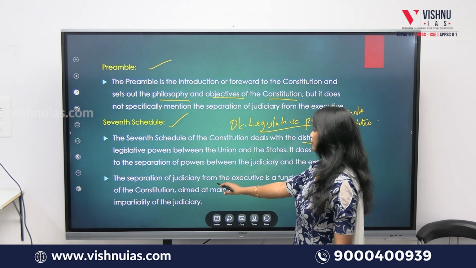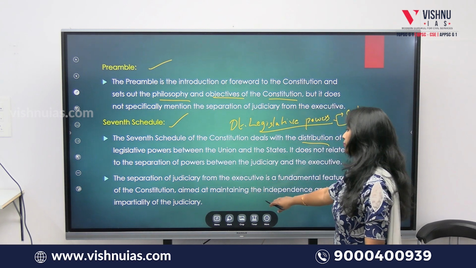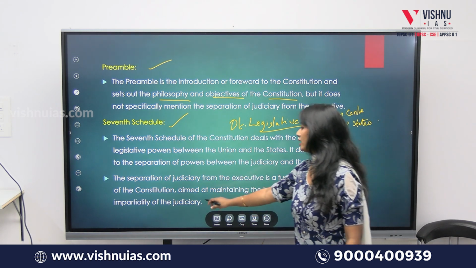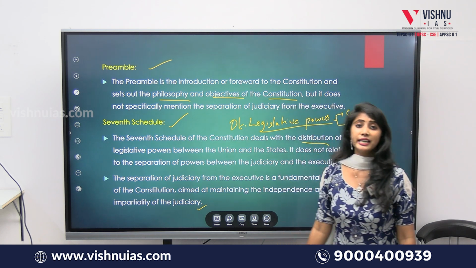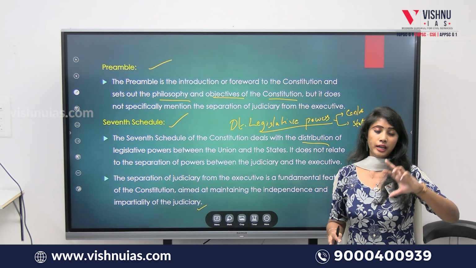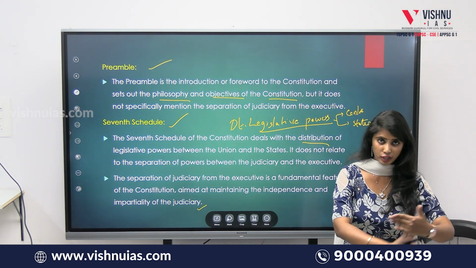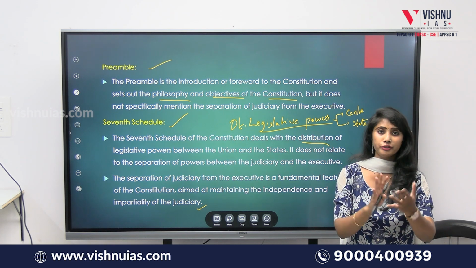The separation of judiciary from the executive is a fundamental feature of the constitution aimed at maintaining the independence and impartiality of the judiciary. Why is there a need for this separation? To ensure the impartial functioning of the judiciary without any outsider's influence or interference.